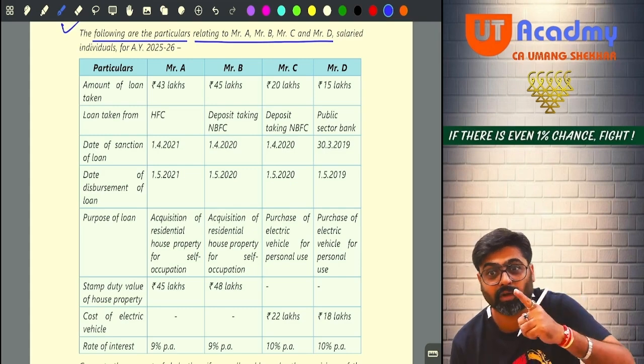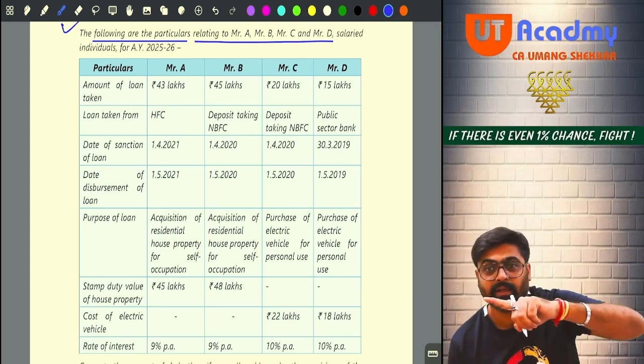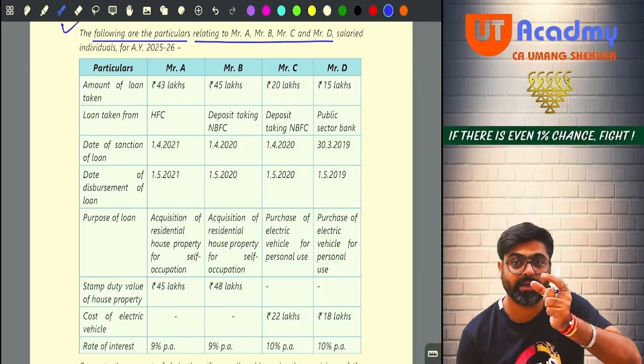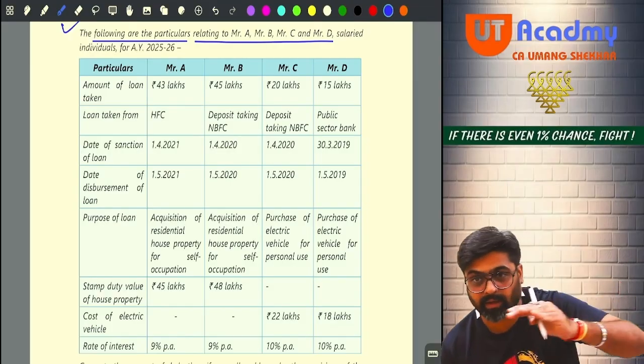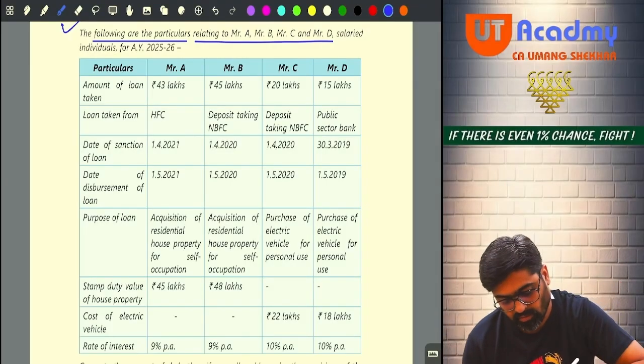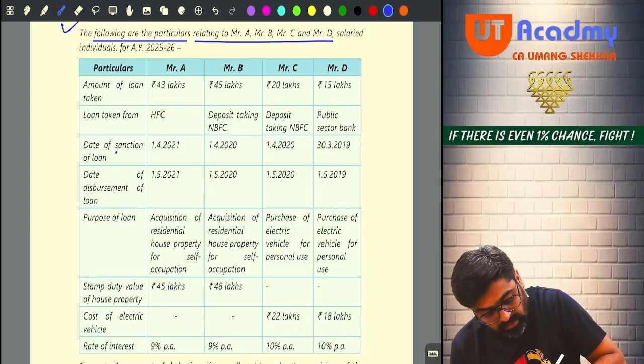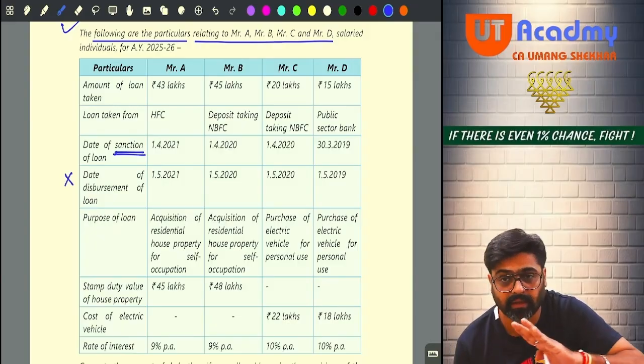80EE. This is not the loan taken in 16-17. This is a loan taken in 2019-20, 2020-21 and 2021-22, any of these years. Yes or no? So when the loan is taken, you will always see the date of sanction. Date of disbursement is irrelevant for us.